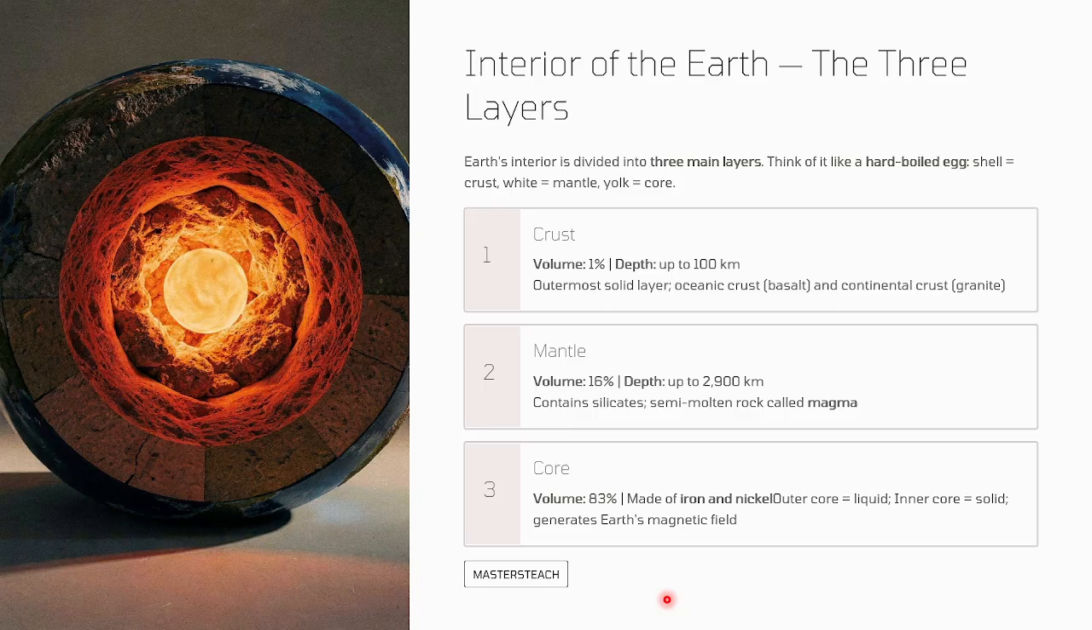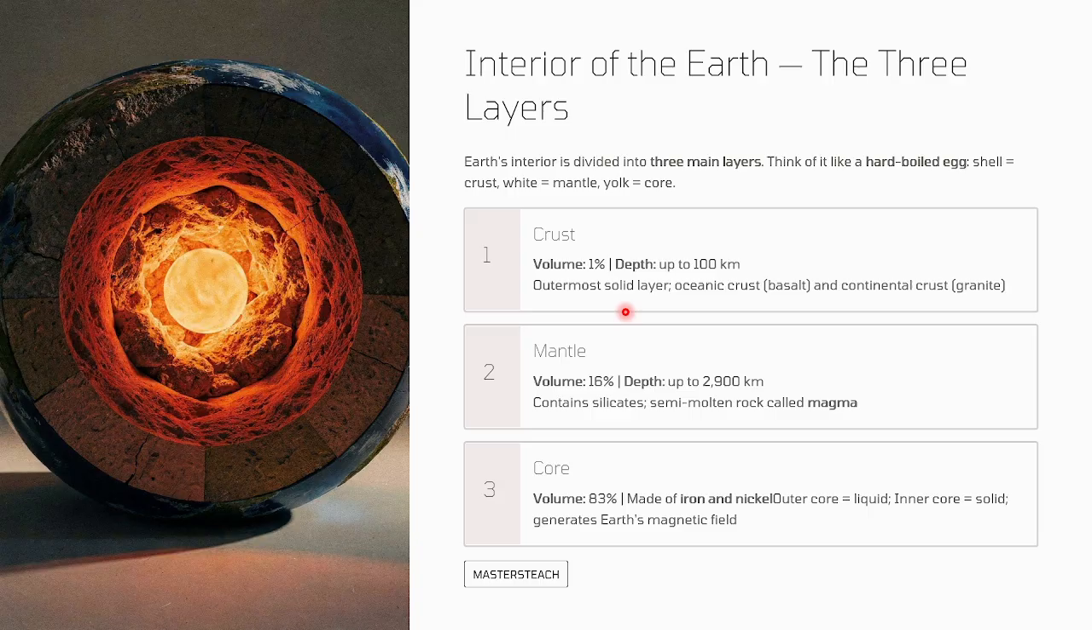Okay, so the interior structure of the Earth has three layers. The Earth interior is divided into three main layers. Think of a hard boiled egg. The shell compares with the crust, the white with the mantle, the yolk with the core. This is the crust, the outer layer. It is 1% of the volume, with depth up to 100 kilometers. It is the outermost solid layer. Ocean crust is basalt and continental crust is granite.